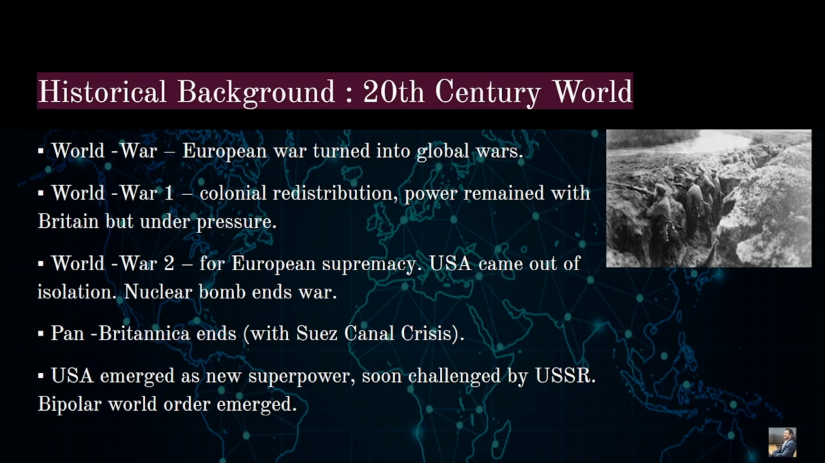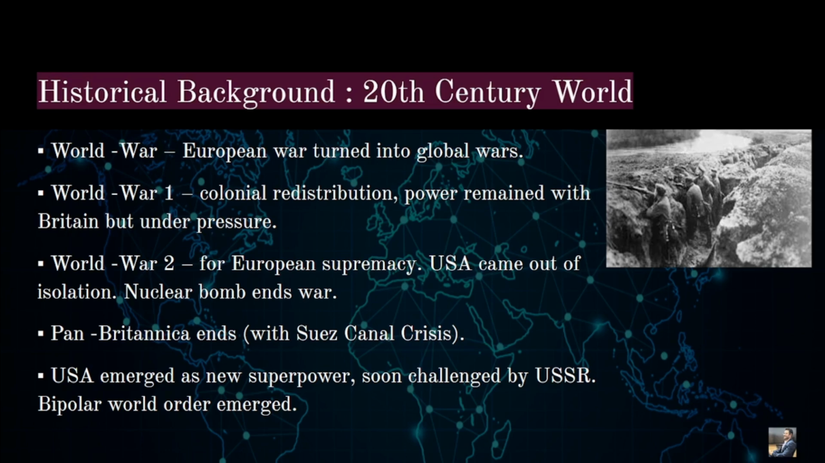So the war in Europe was considered the world war, but it was not true. It was majorly a European war, though it had a cascading, spillover effect on the entire globe. Why? Because the entire globe was directly or indirectly under colonial rule. So this was the premise of World War One. The major cause of World War One was colonial distribution: power remained with Britain but under pressure.